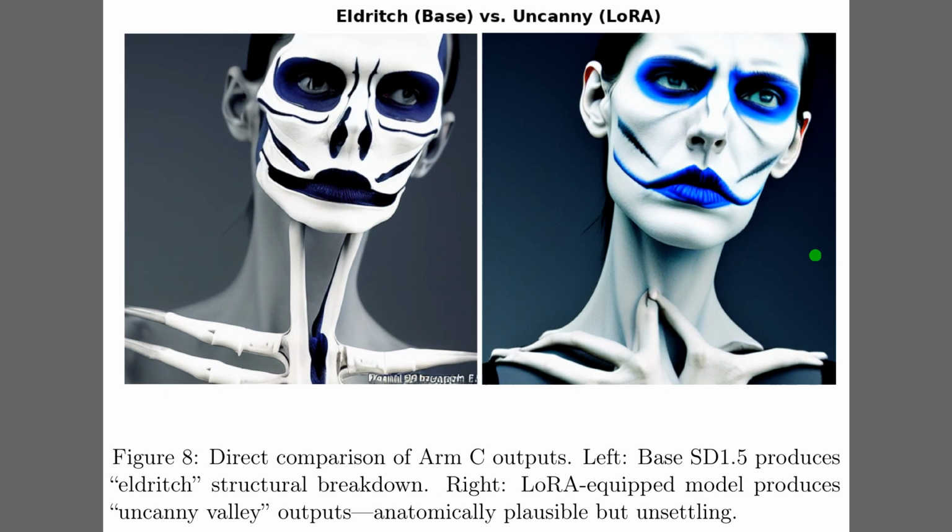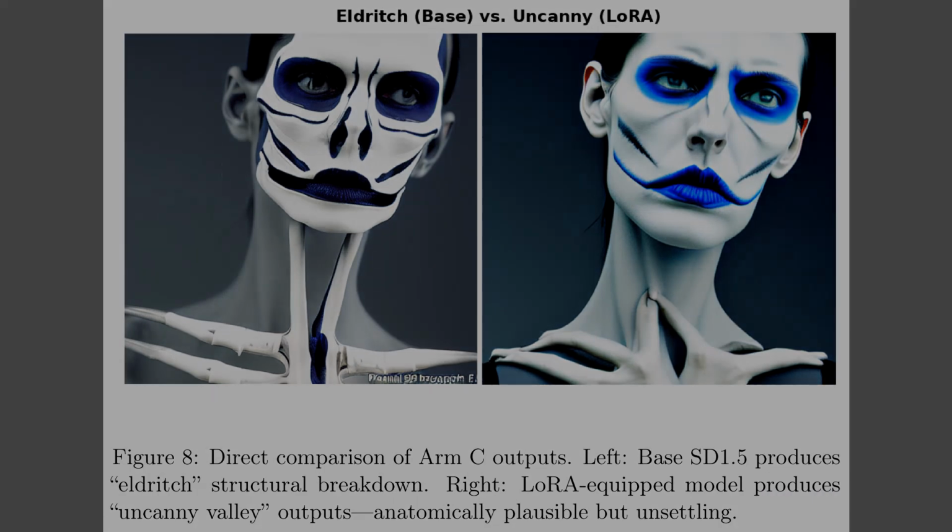Now, Figure 8 reveals a fascinating side effect when the model is pushed away from the target identity. On the left, the base Stable Diffusion model collapses into an eldritch structural breakdown, generating a skeletal form. In contrast, the image on the right shows how the low-rank adaptation changes this failure mode. Even when conditioned to avoid the identity, the adapter exerts a coherence drag, pulling the output back into human territory. This results in an uncanny valley face that is anatomically plausible but deeply unsettling.